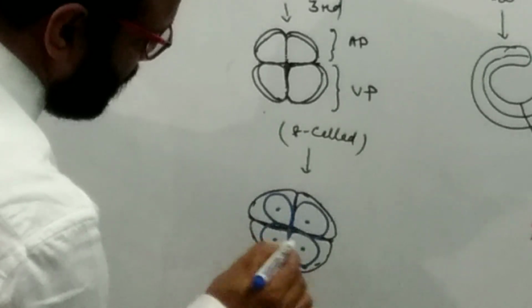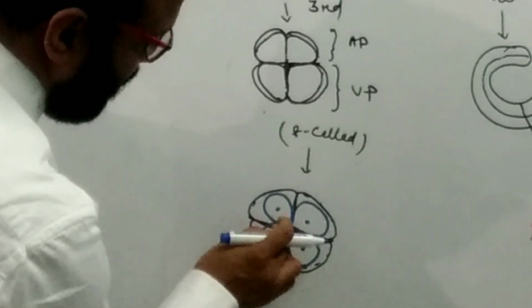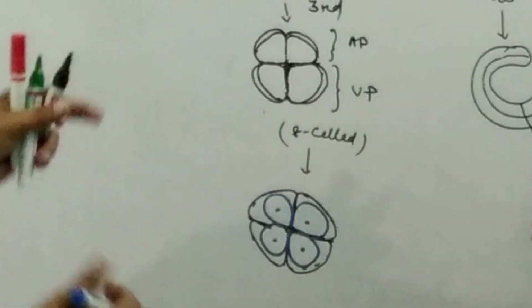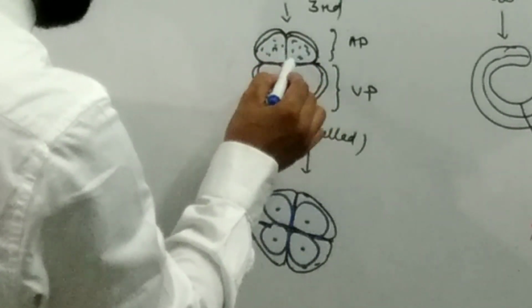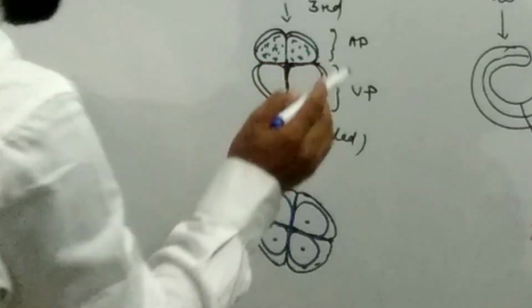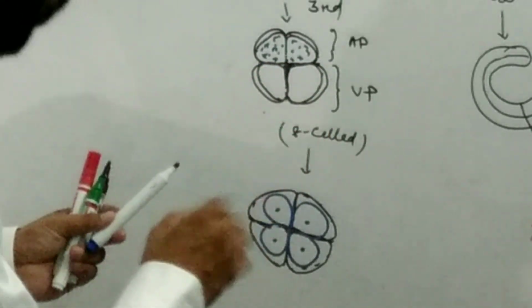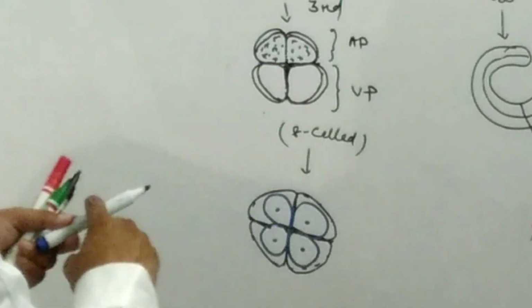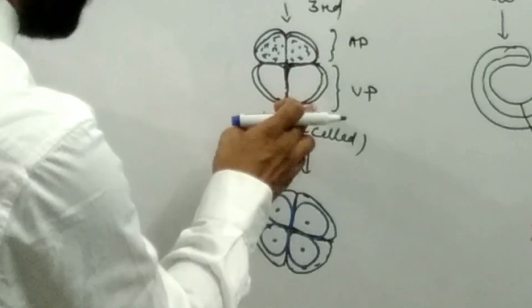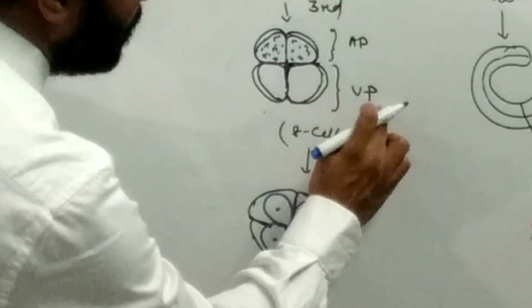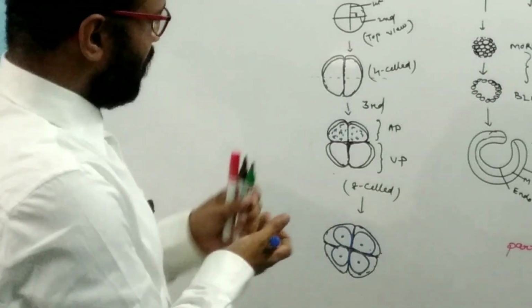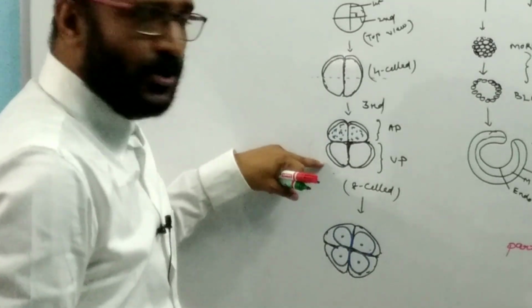I mean to say that here, suppose that these are the green colored animal pole blastomeres. Each blastomere of the animal pole is present on the corresponding blastomere of the vegetal pole. This is the upper tier, this is the lower tier.